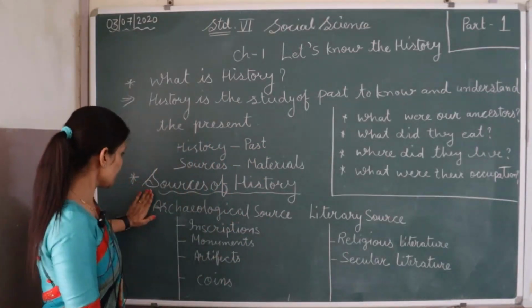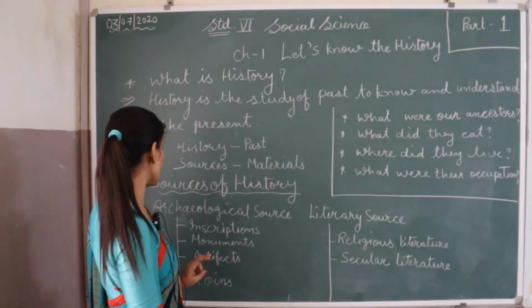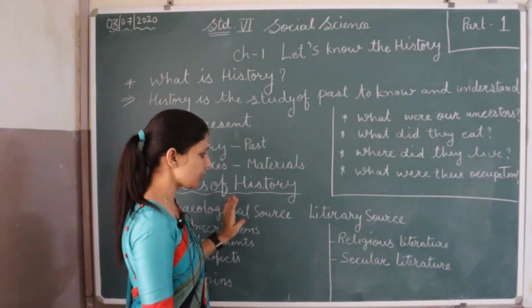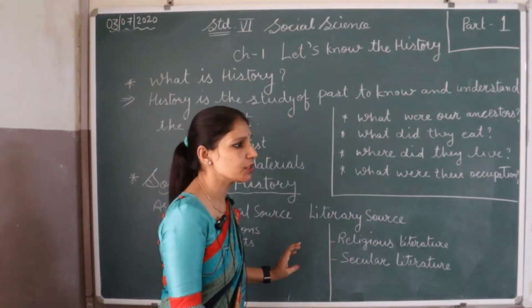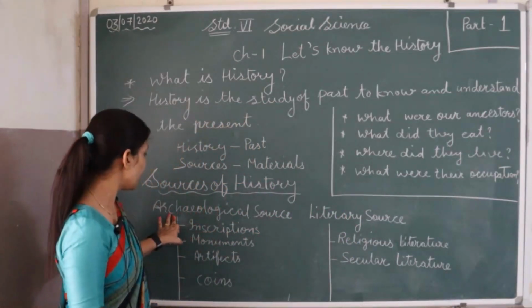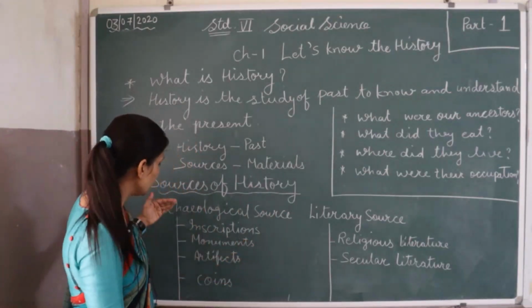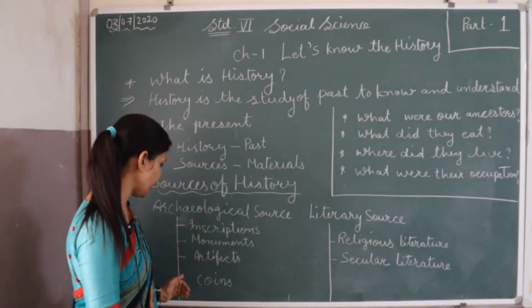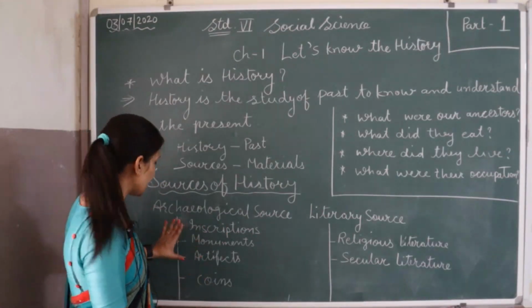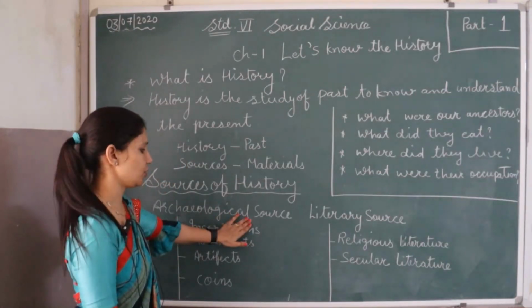Now the topic is sources of history. There are 2 main sources of history: archaeological source and literary source. What is archaeological source? It means when we know about the past with the help of monuments, inscriptions, artifacts, coins. When we study these materials, they are the archaeological source.